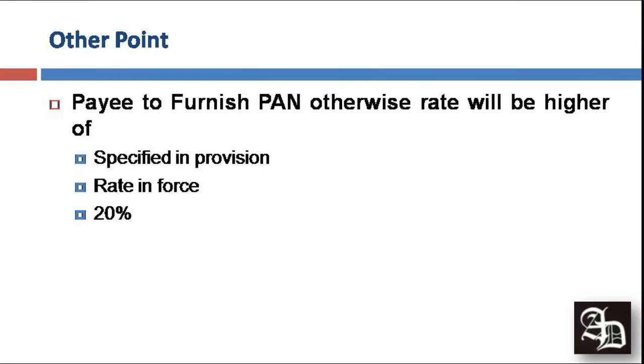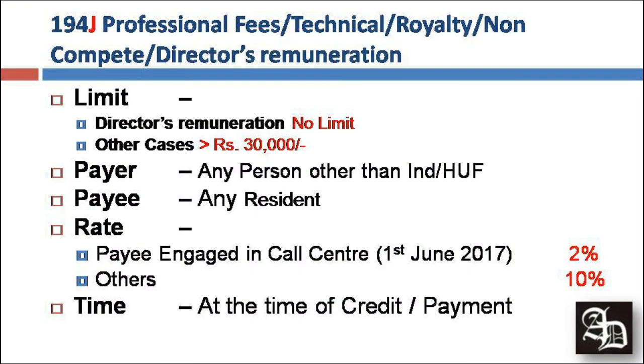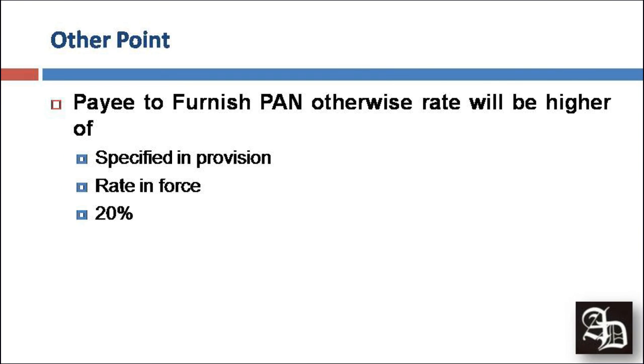So I hope I was able to cover all the sections of TDS. But the last thing which we need to consider is that the payer needs to have the PAN number of the payee, because in the TDS return he has to mention the PAN number of the payee. So the payee must furnish a PAN, otherwise the rate will be the higher of those specified in the provision.